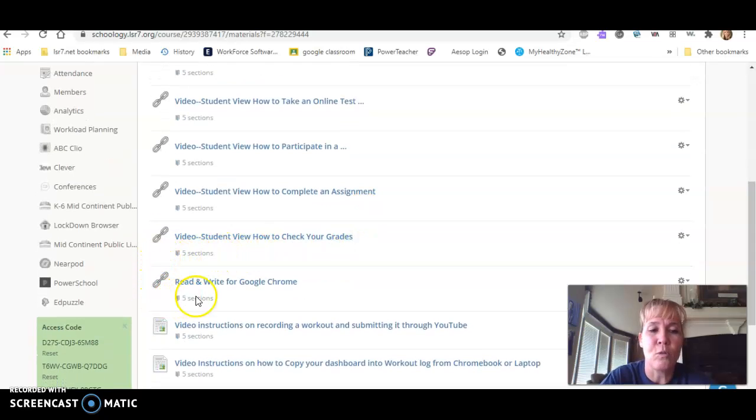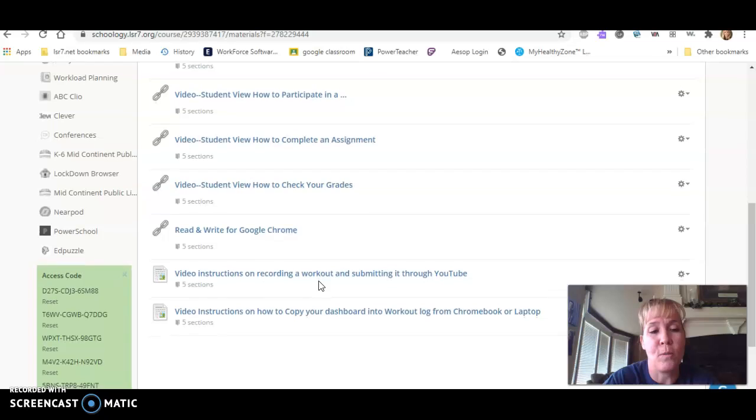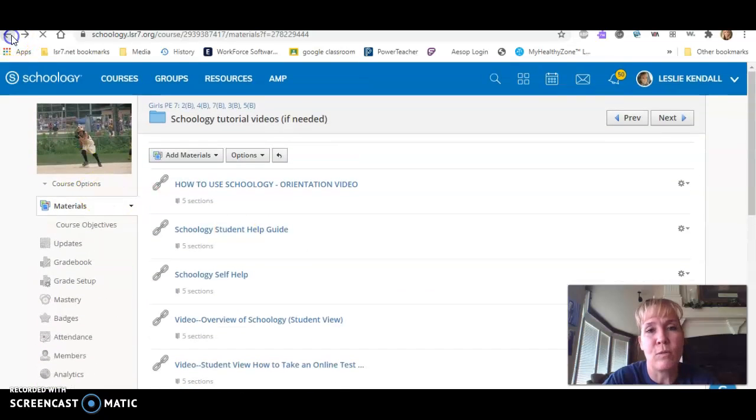I also really want to circle Read&Write for Google Chrome for you. If you have a hard time reading information, this is a great app to install because you can highlight text and it will read it to you. You can use this for any of your classes, not just PE. Also, it's read and write. What I love about this is if I turn on the microphone feature, and let's say I'm in a Google Doc, I can talk like I am talking to you now, and it will actually type it for me. So if you're not a fast typer, or you do better speaking than typing, you can use that. It's a great little resource for you. So please pay attention to those resources if you need them.